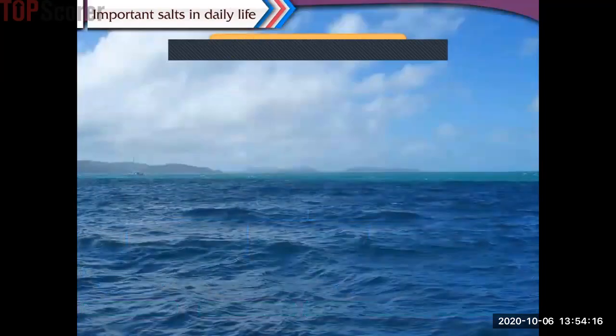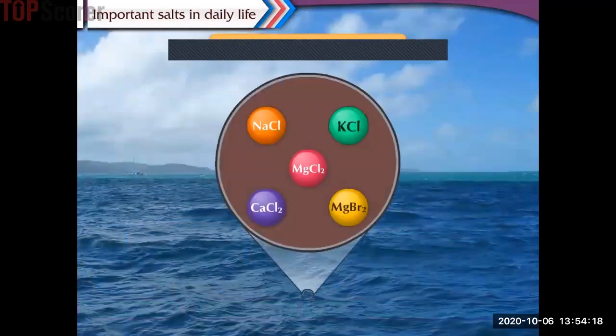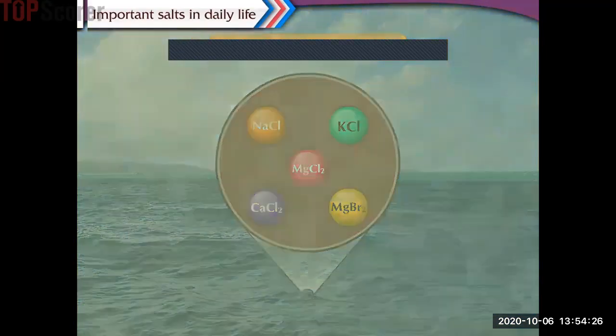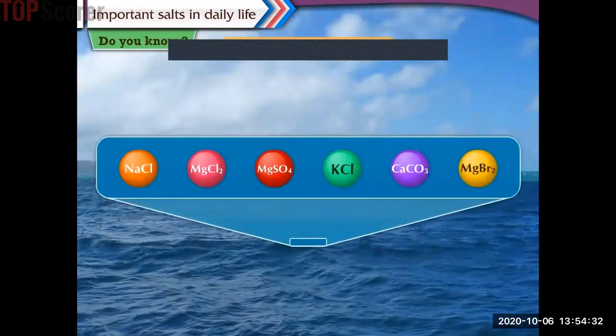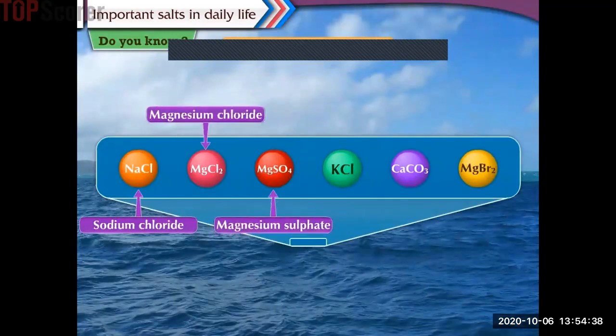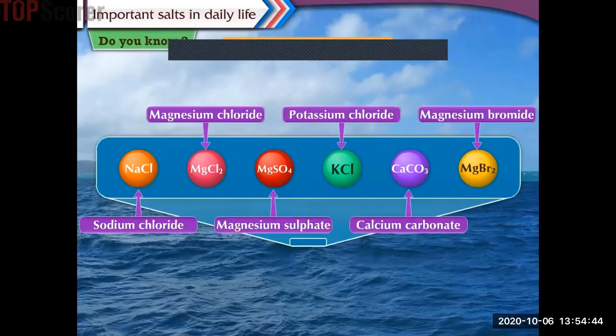Sea is a rich source of several salts of various elements such as chlorine, sodium, magnesium, potassium, calcium, bromine. Do you know? Some of the important salts found in seawater include sodium chloride, magnesium chloride, magnesium sulfate, potassium chloride, calcium carbonate, and magnesium bromide.